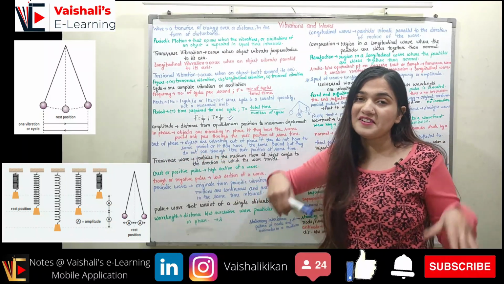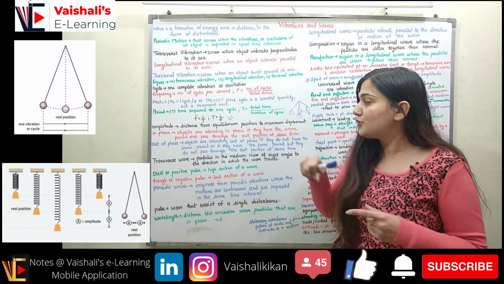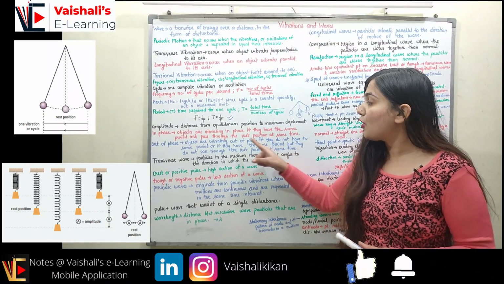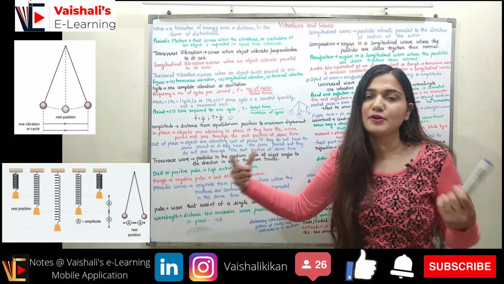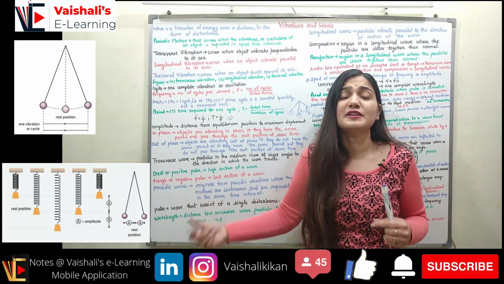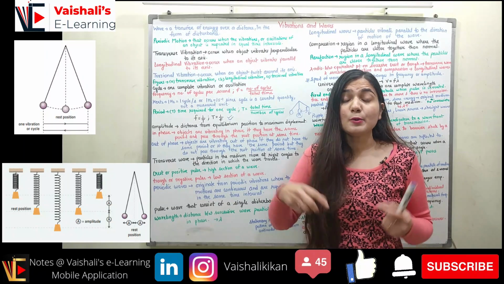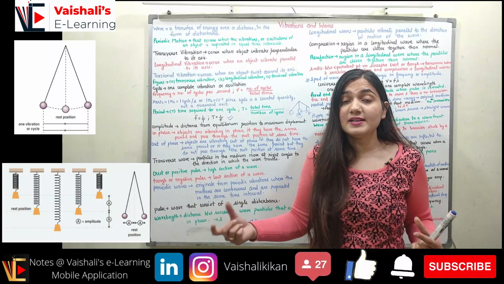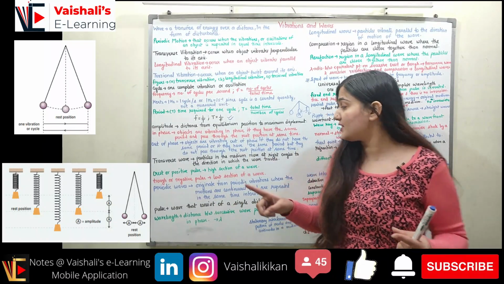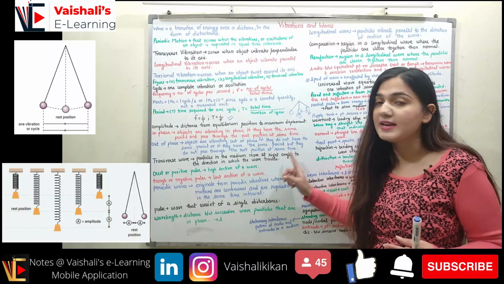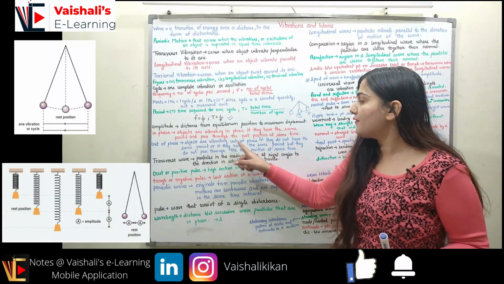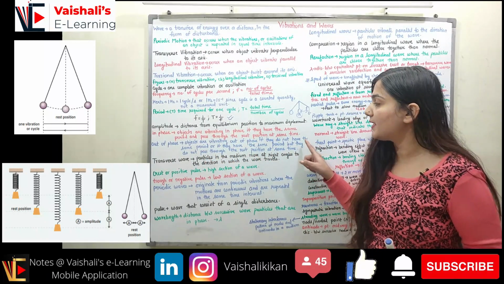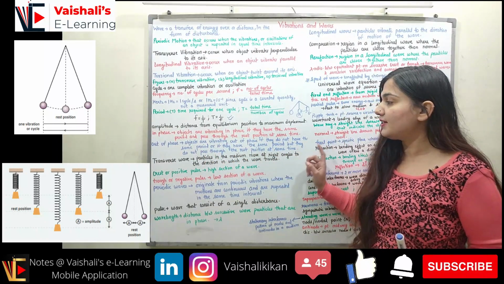Coming to out of phase, the reverse of in phase is out of phase. So there could be two possibilities. The first possibility is that the objects do not have the same period. If the two objects do not have the same period, I can say these are not in phase. Second, when the two objects have the same time period, I have to check the second condition, whether they are moving to the rest position at the same time or not. So objects are vibrating out of phase if they do not have the same time period, or if they have the same period but do not pass through the rest position at the same time.